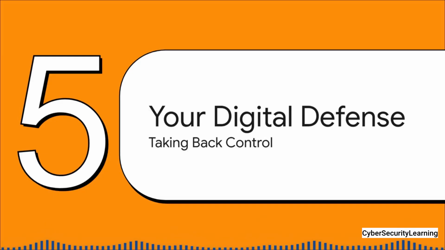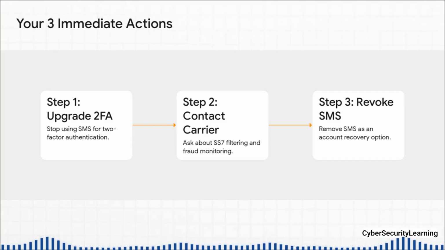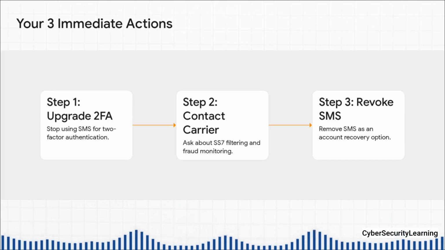Okay, that was the problem. And I know it's scary stuff, but I promised you solutions. So now let's talk about what you can actually do to take back control and make yourself a much harder target for these attacks. Here are the 3 most important things you need to do like today. Think of this as your personal security upgrade. It all boils down to one central idea. You have to move your security off of the phone network and onto devices that you control.